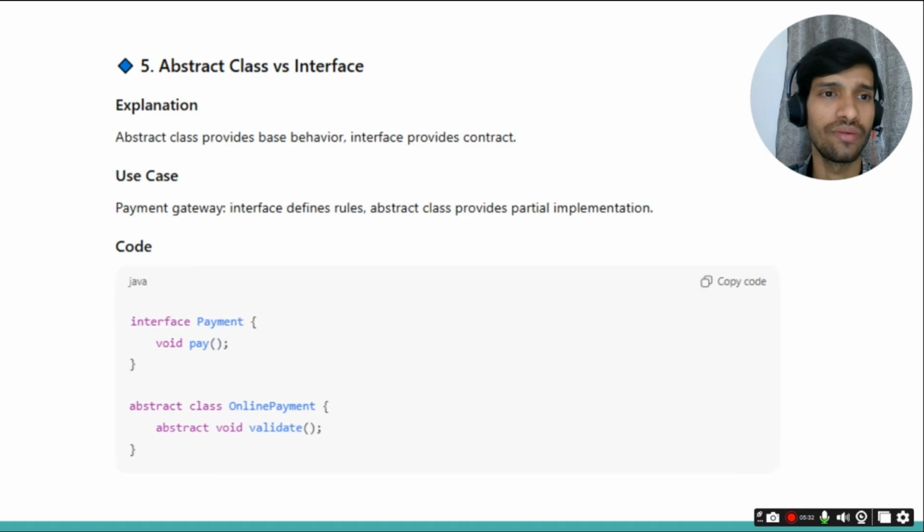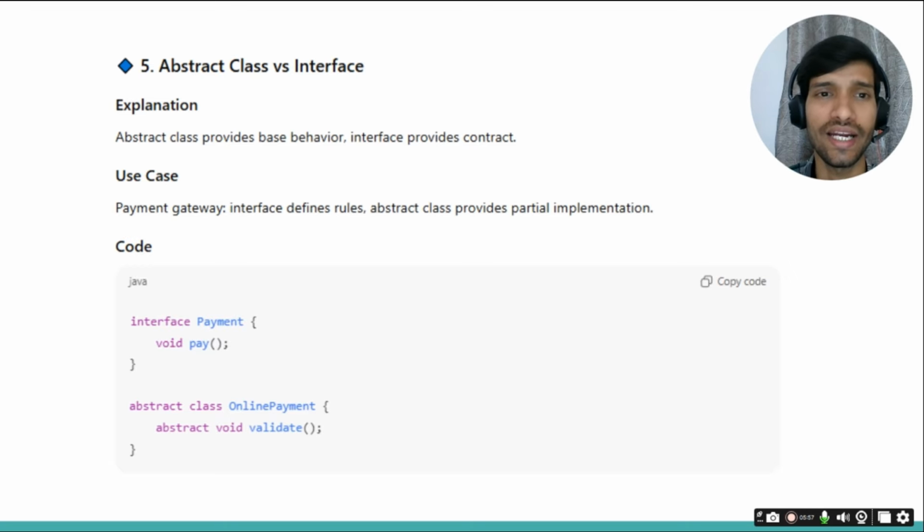They can ask the difference between abstract class and interface, and if you have more experience, they can ask: the abstract class is already there for abstraction, then why do we require the interface? So let's answer this properly. We know an abstract class provides base behavior and an interface provides the contract.